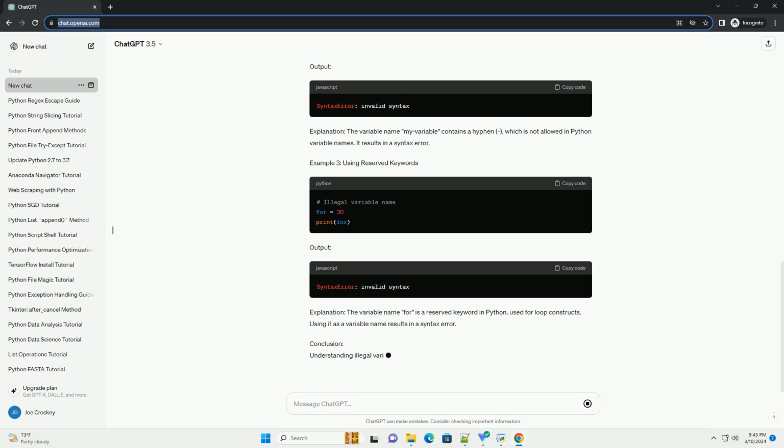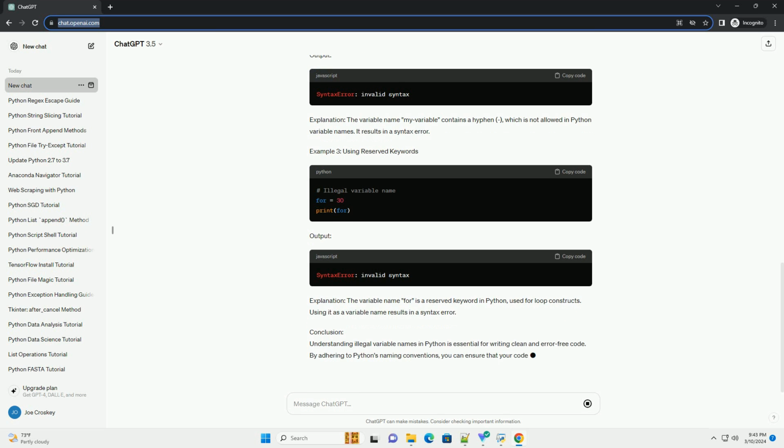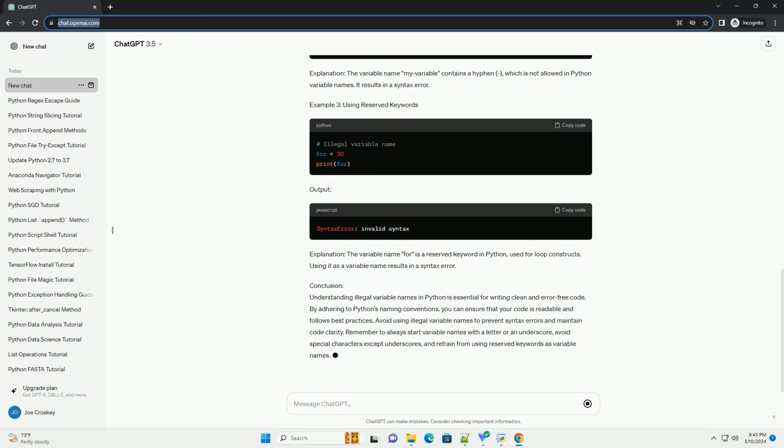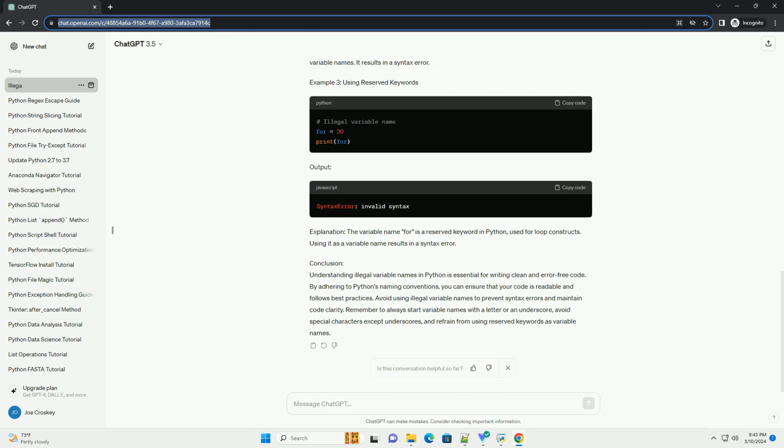Illegal variable names. Python follows specific rules for naming variables. According to the official Python documentation, variable names... Based on these rules, illegal variable names include: starting with a digit. Variable names cannot start with a digit. They must start with a letter or an underscore. Containing special characters.